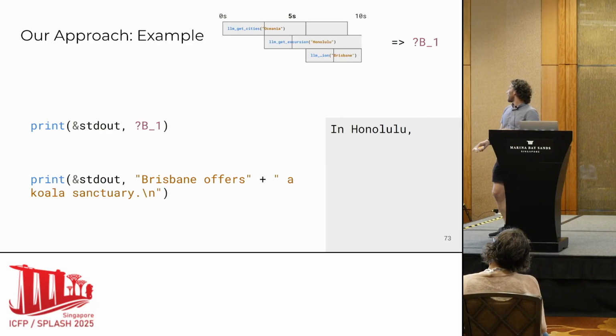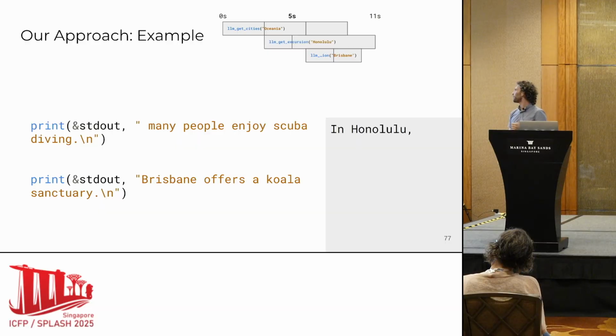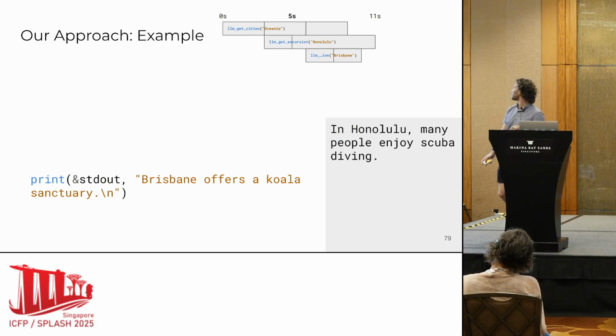Maybe again, we hear back on Brisbane that it has a koala sanctuary. And I said we couldn't print because printing is order sensitive. But there are other operations that aren't order sensitive that we might be able to do, like in this case, string concatenation. So if we concatenate these strings, we can make a little bit of progress. So maybe finally we hear back on B1 that people enjoy scuba diving. So now we're finally going to be able to do this print. And then our last print statement is ready to go. We don't have to do any additional work before we can dispatch it.